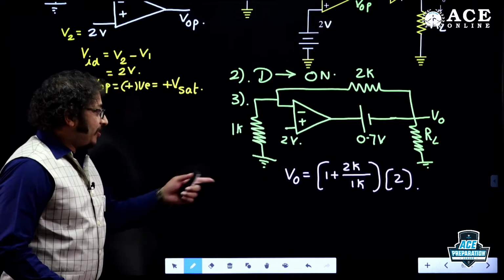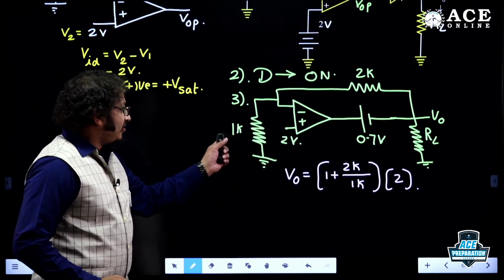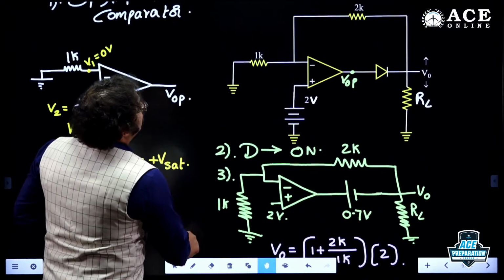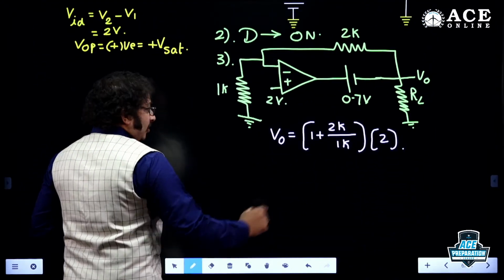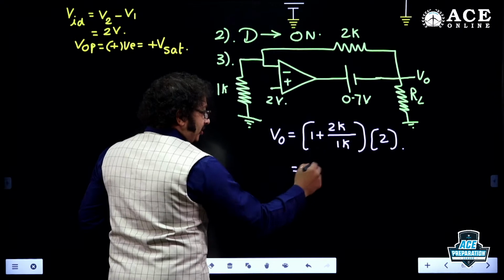Correct or not, dear students? 1 plus Rf by R into 2. 1 plus Rf by R. Is this correct? The data, 1 plus Rf by R. Perfect. Now tell me, dear students, it is 2 plus 1, 3, 3 to the 6 volt.